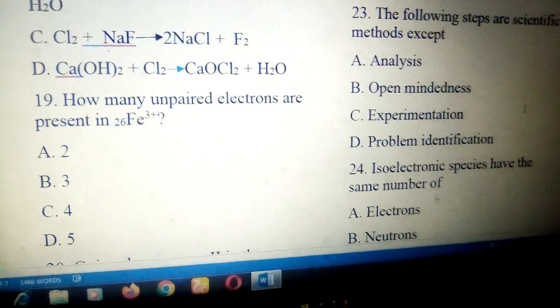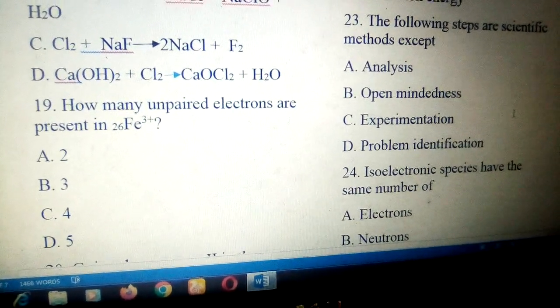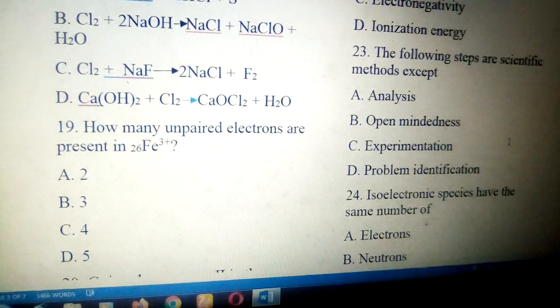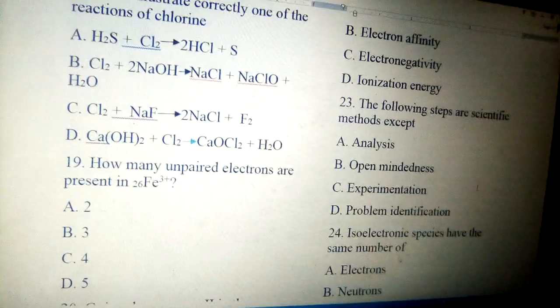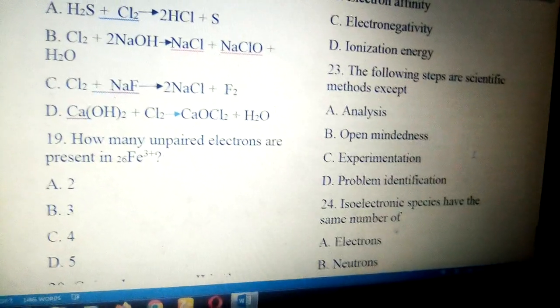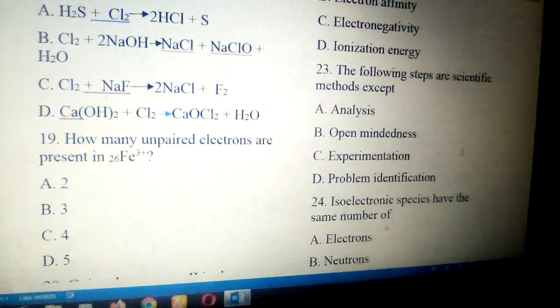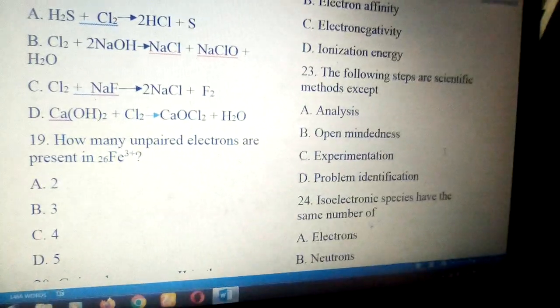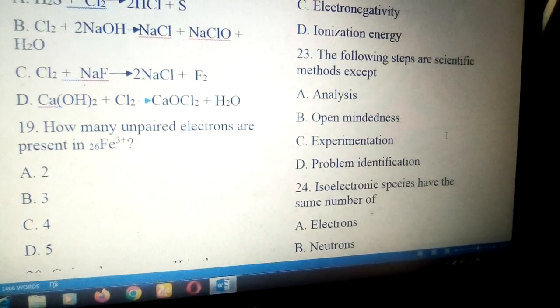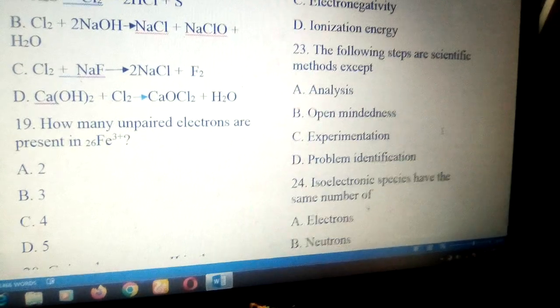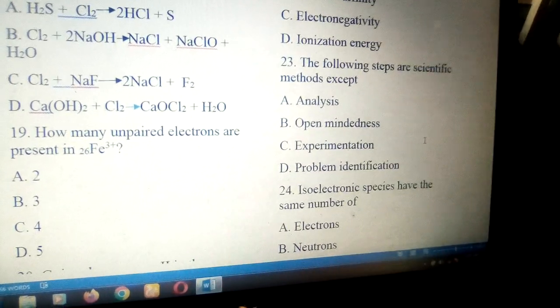Go to number 19. How many unpaired electrons are there in Fe3+ ion? We're going to look at it and then summarize, get the solution. 1s2, 2s2, the atomic number of iron is 26. Writing the electronic configuration: 1s2, 2s2, 2p6, 3s2, 3p6, that gives us 18.